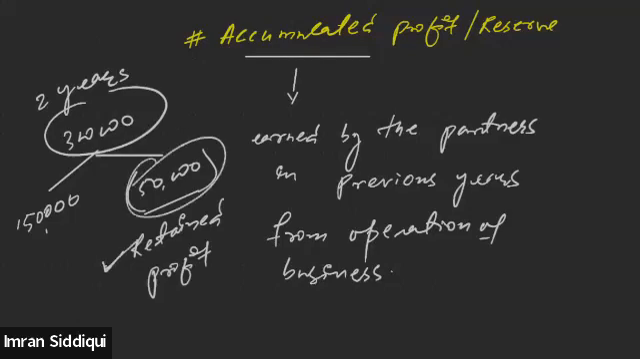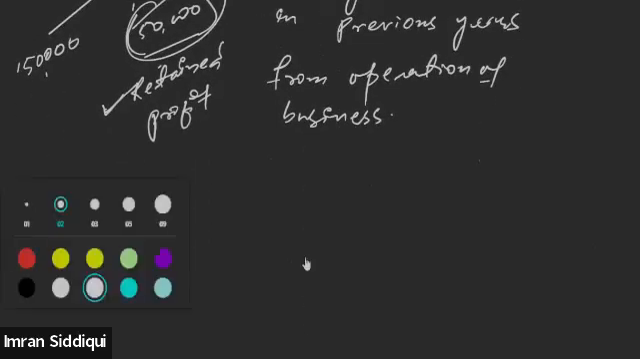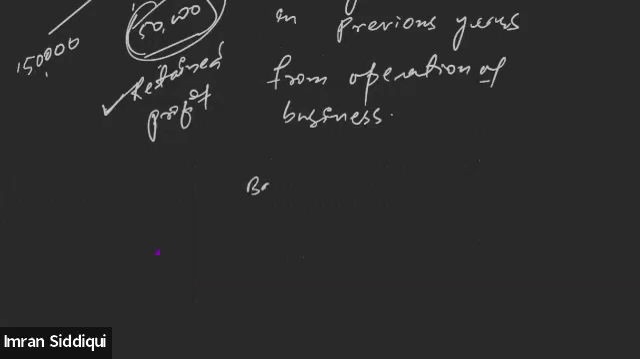So this profit was kept by the partners, keeping in mind that they will invest it in the business for the purpose of expansion of the firm, or for any other purpose. Partners have decided to keep this much of profit in their business, and this profit will be shown in the balance sheet. Okay, let me show you. Whenever there is accumulated profit, you will find it in the balance sheet of the firm.